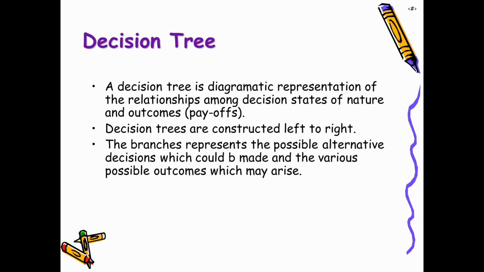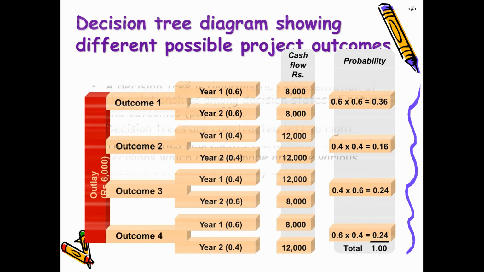Decision tree is another technique. It is a diagrammatic representation of the relationship among decisions, states of nature and outcomes. Decision trees are constructed left to right, and the branches represent possible alternative decisions which could be made and the various possible outcomes which may arise. So the probabilities are multiplied with the cash flows to get the probable cash flows.